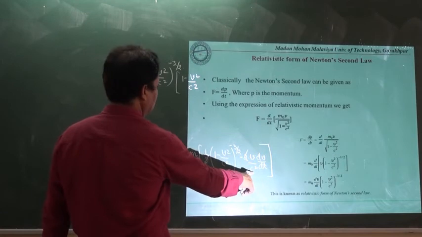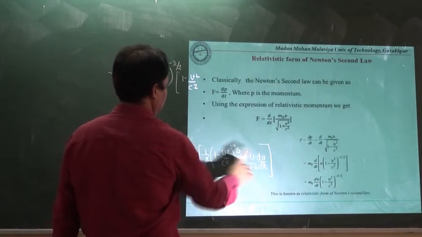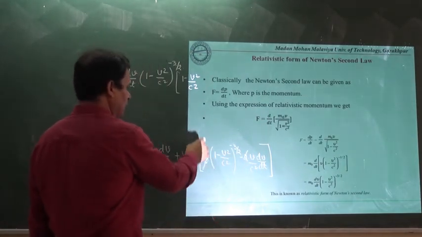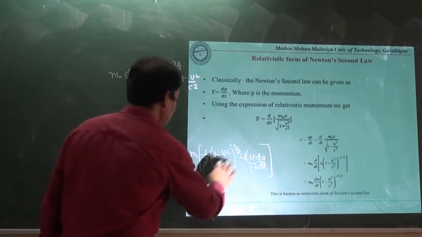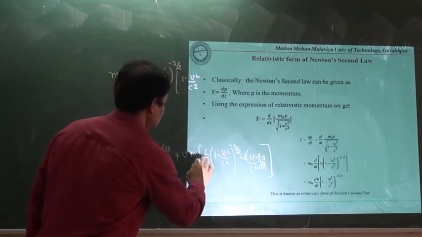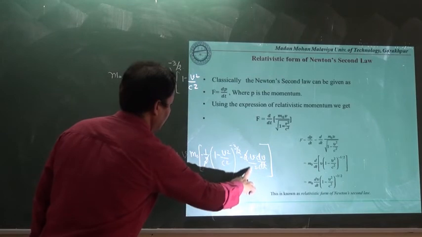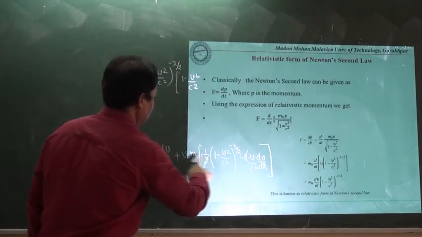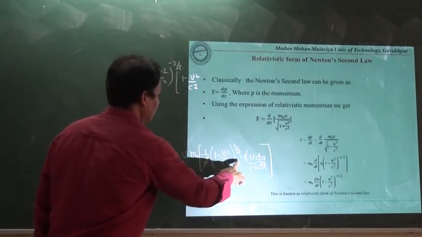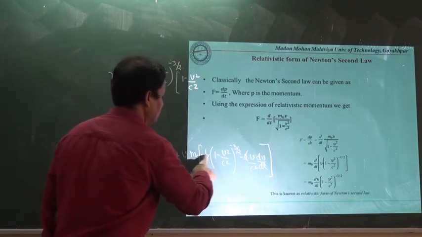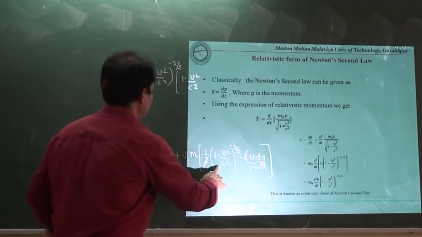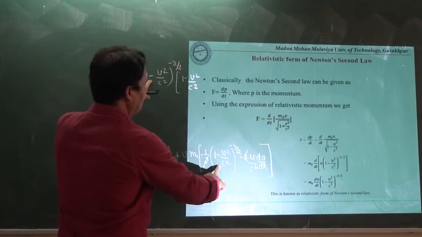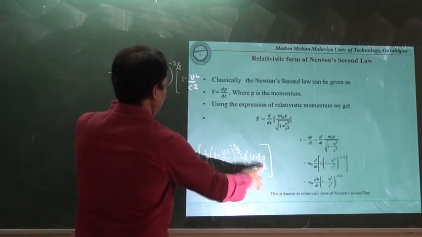That's why v square upon c square, and this dv upon dt has been taken as a common. So inside the bracket, finally, taking all the things as a common, we will have v square upon c square, v square due to this v and this v, minus will be plus due to this minus, this already has been taken as a common here, and this has been taken as a common.